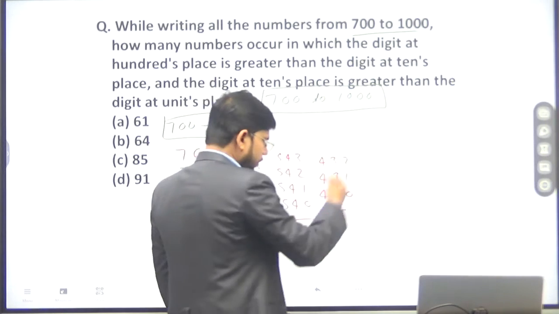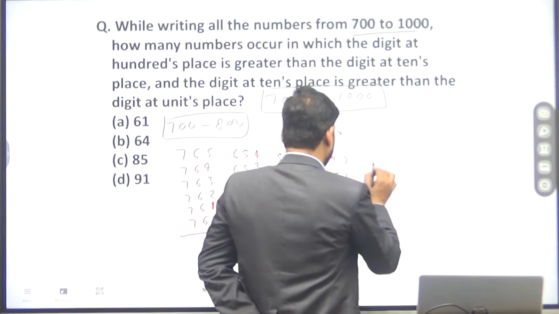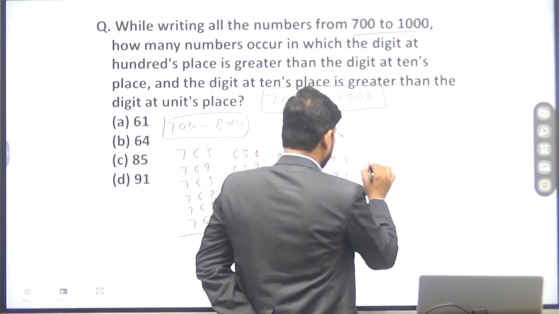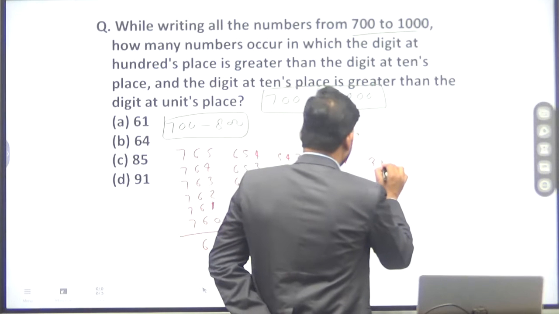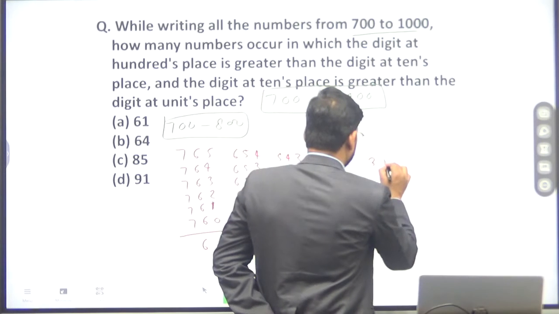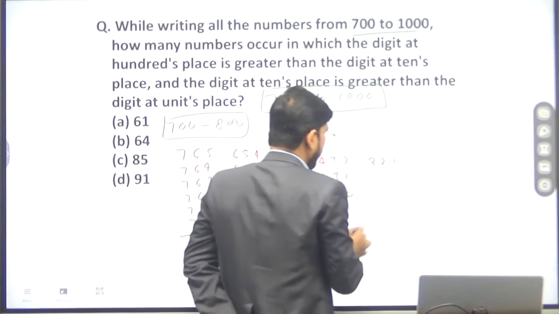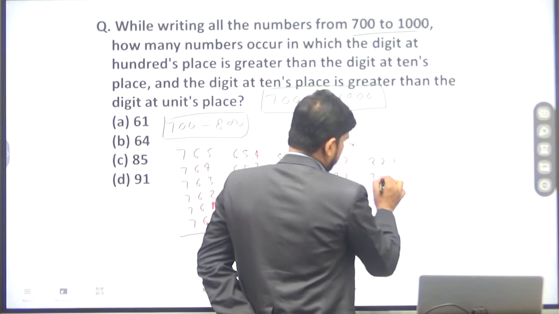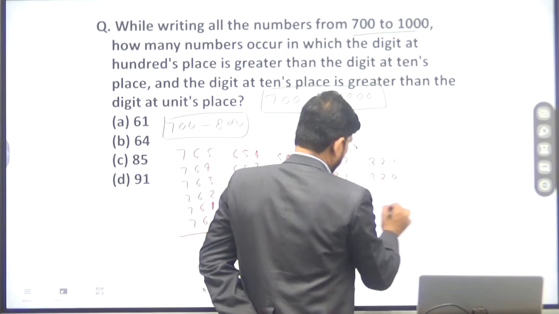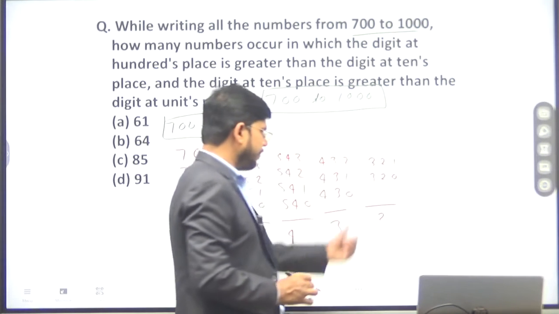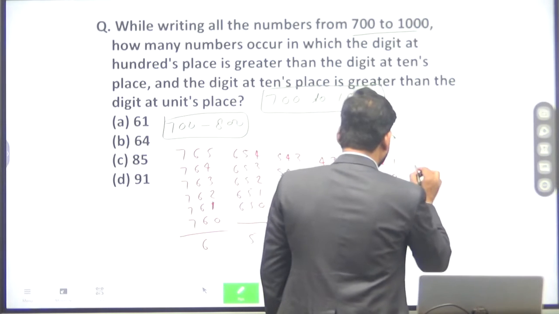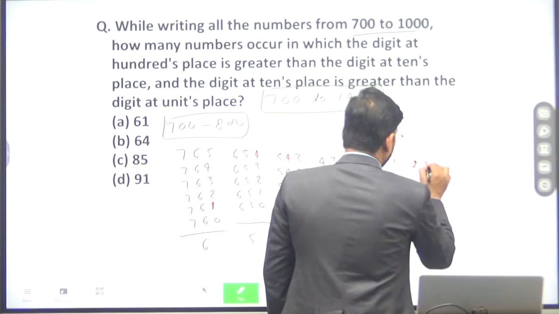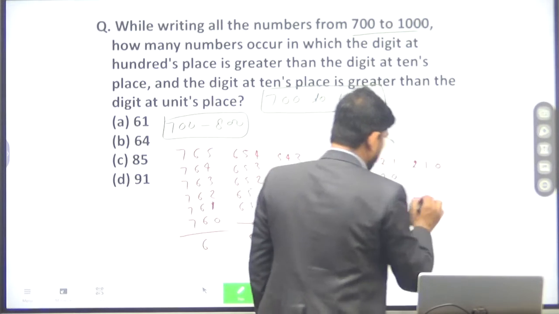Now in the next situation, the digit at the 100 place is 3, the 10th place is 2 and the unit place is 1. Then the next number will be 3, 2, 0. Here there are two numbers. Now in the same sequence, another number can be 2, 1, 0. Only one number.